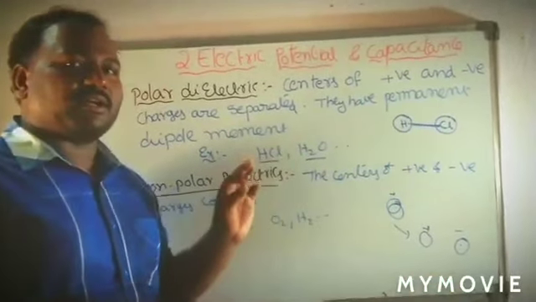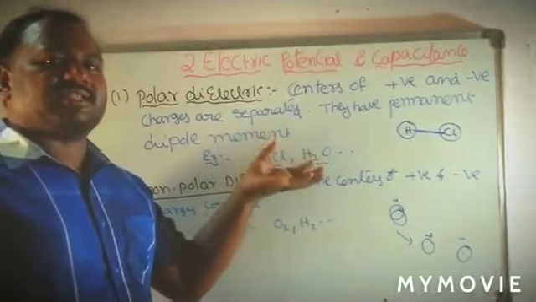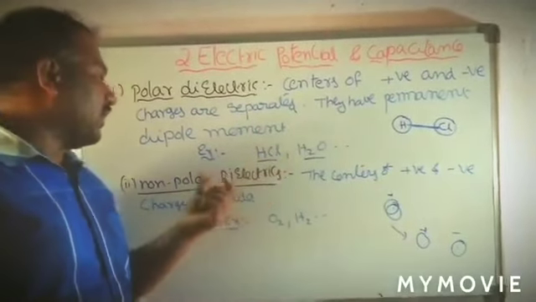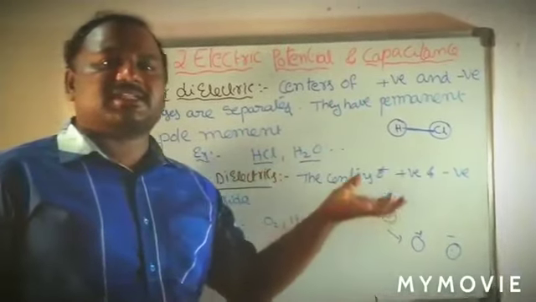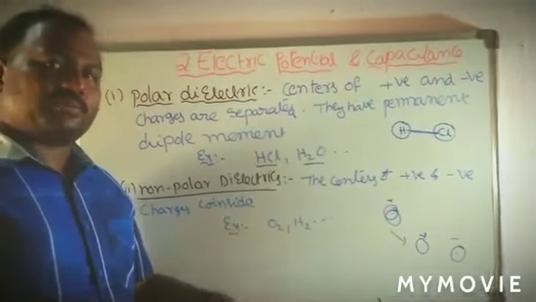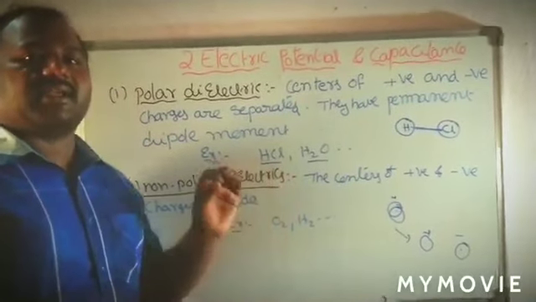This is an important 2-mark question. Polar dielectrics have positive and negative charges separated, with permanent dipoles. Non-polar dielectrics have the centers of positive and negative charges coinciding, and to get dipoles in that material, we need to apply an external electric field.